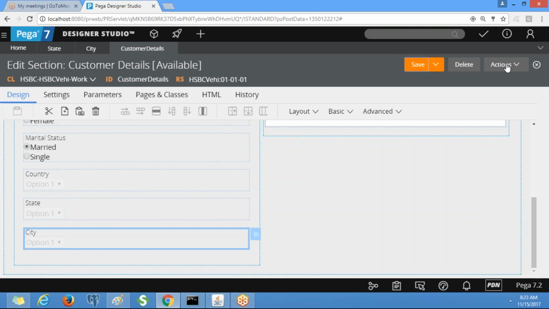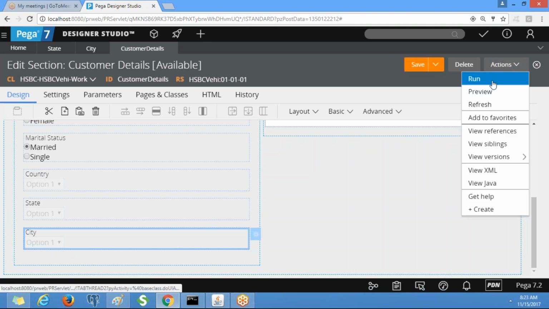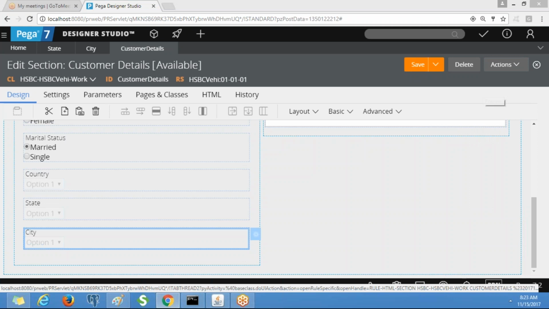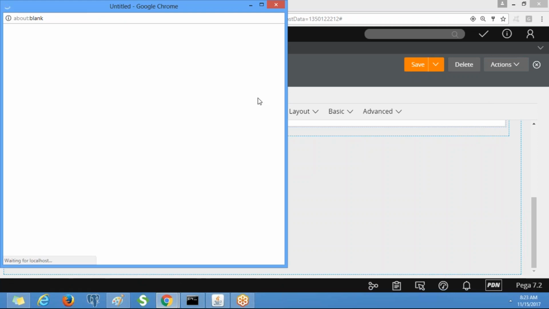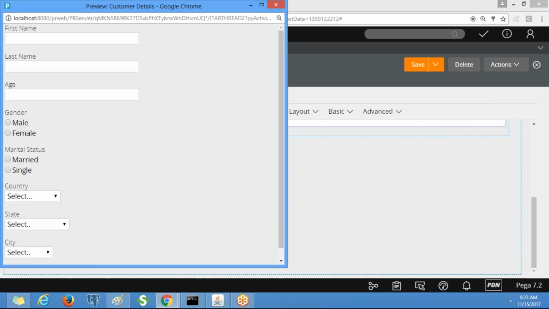Now we can see the preview. All the countries are getting displayed, right? Similarly all the states, and here all the cities.